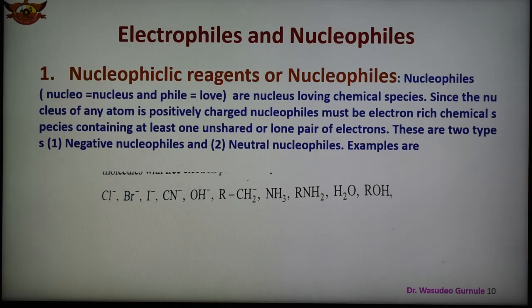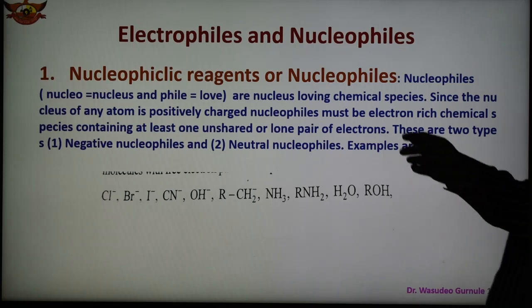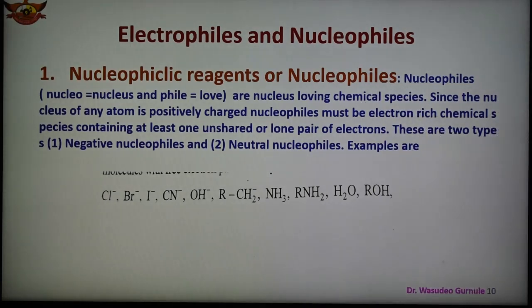The second is the nucleophilic reagent, also known as a nucleophile. So what is a nucleophile? A reagent which can donate an electron pair in a reaction is known as a nucleophile. The name nucleophile means nucleus loving. Nucleo means nucleus, phile means love. So they are nucleus loving chemical species, and indicate that they attack a region of low electron density, that is a positive center in the substrate molecule.